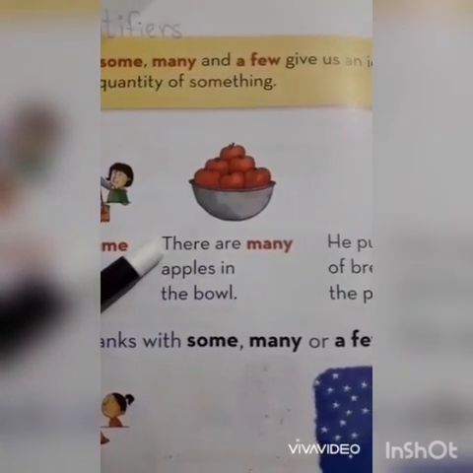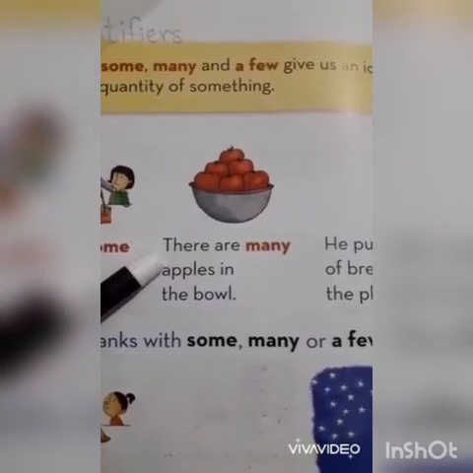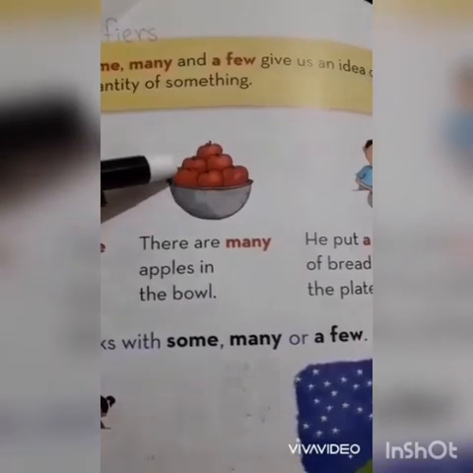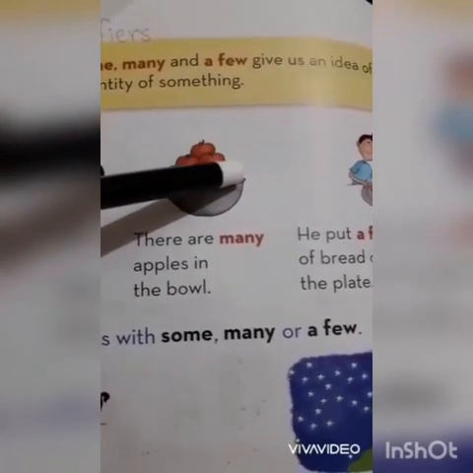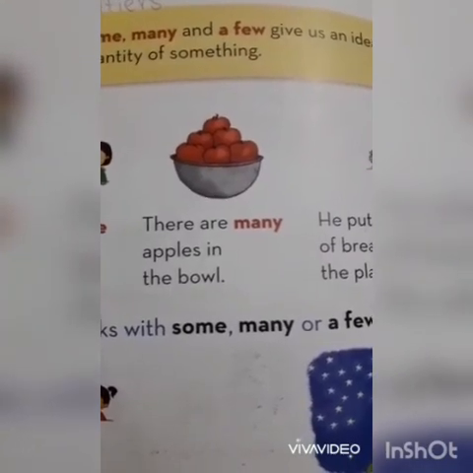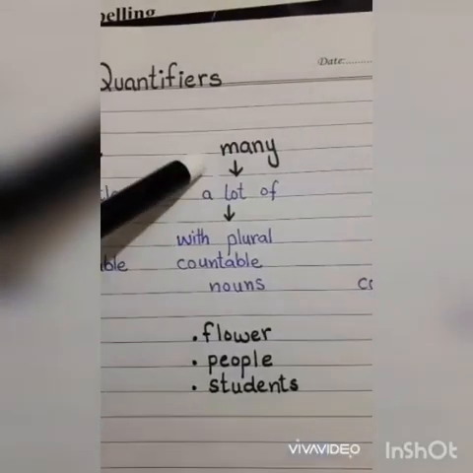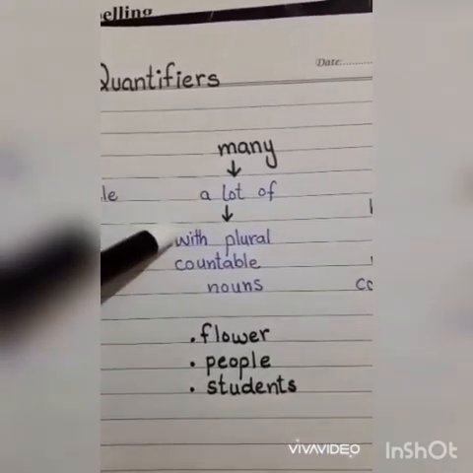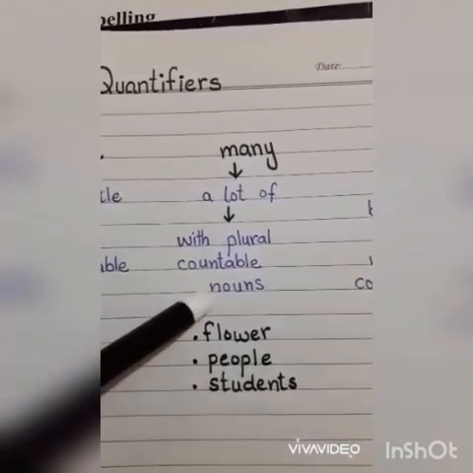Let's move to our next example. There are many apples in the bowl. We can count these apples: 1, 2, 3, 4, 5, 6. We can count them. These are plural countable nouns. There are a lot of apples in the bowl, so we use many. Many is used with plural countable nouns.